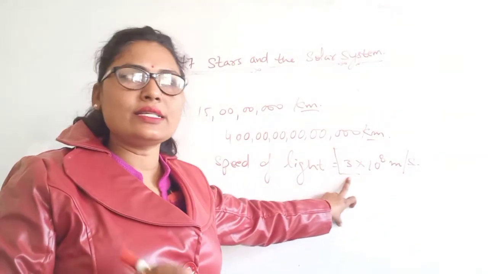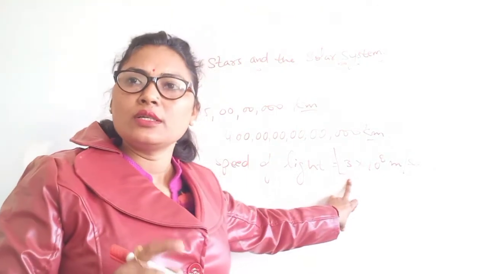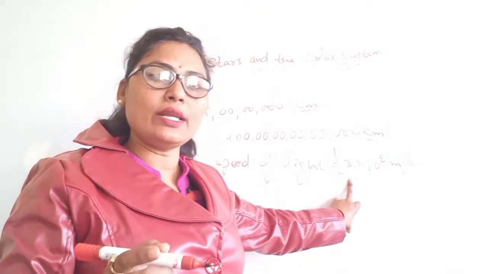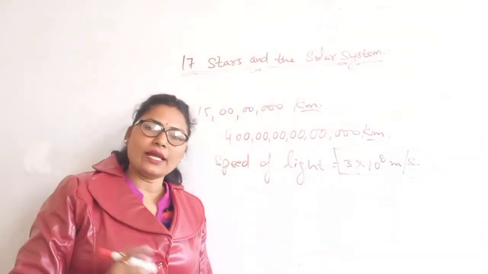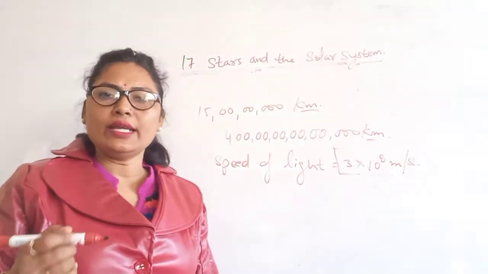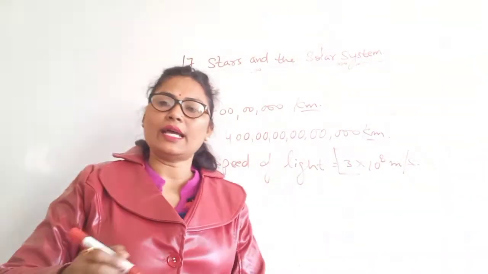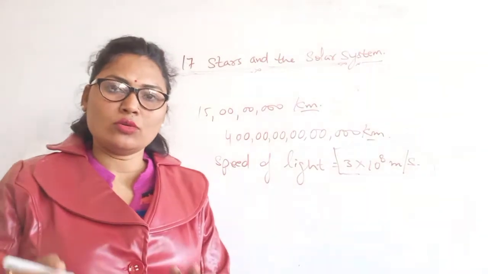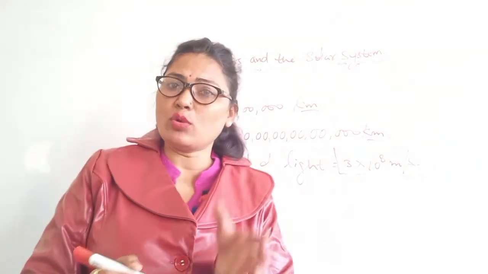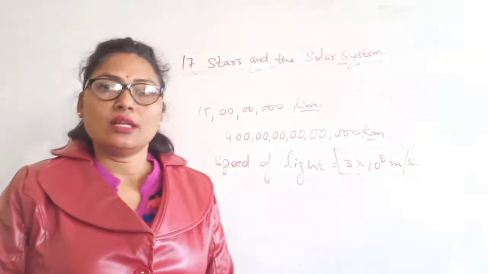And light year is the distance that light would travel in 1 year. So light year is defined as the distance traveled by light in 1 year. How much distance is covered by light in 1 year? That is known as light year.